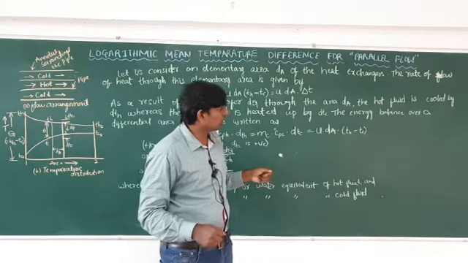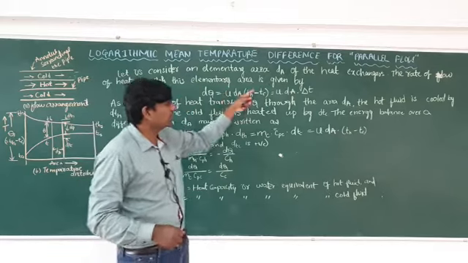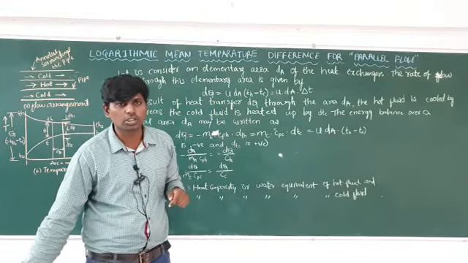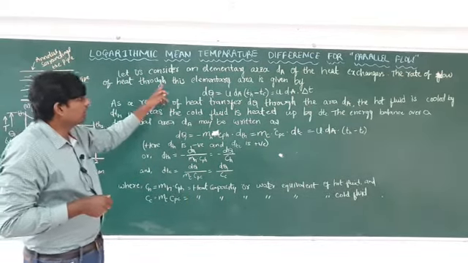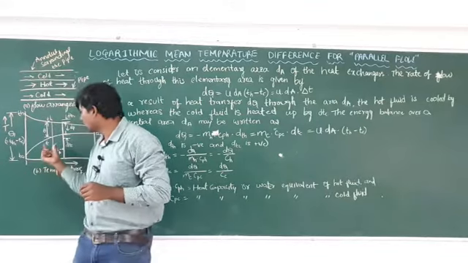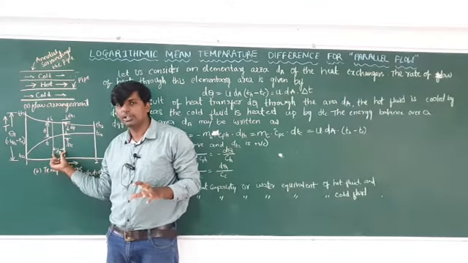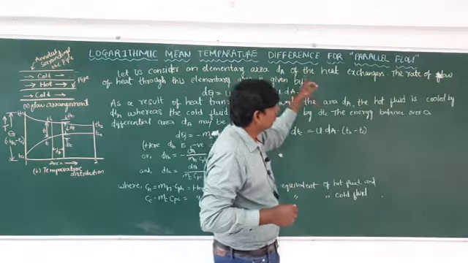That one is known as dA, and if you want to find out the heat transfer through this elementary area, as you can see, only this area you are considering. This area is effective. Here more heat transfer will take place. So this effective area you are indicating with dA of the heat exchanger.